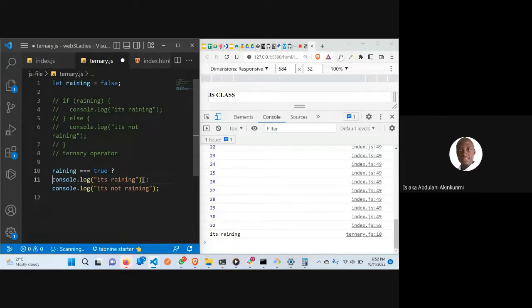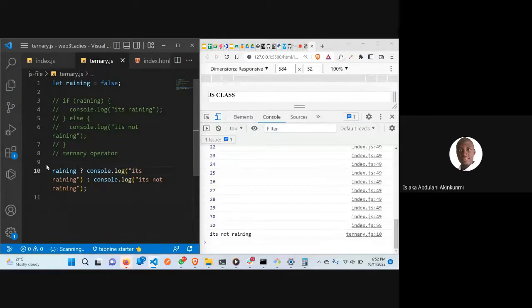Now, can you see my screen now? If this condition here is true, it will run this one after the question mark. But if it is not true, if it is false, this one will run. Do you understand? If I delete this now, it's still going to see the same thing.